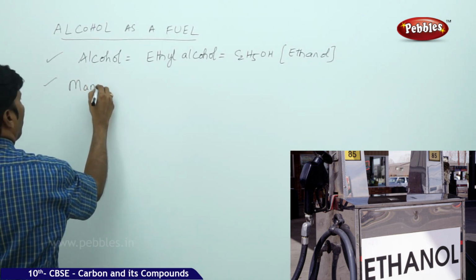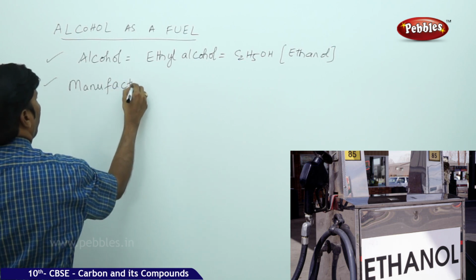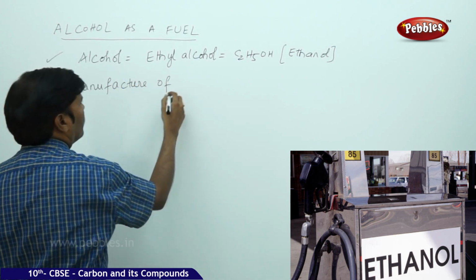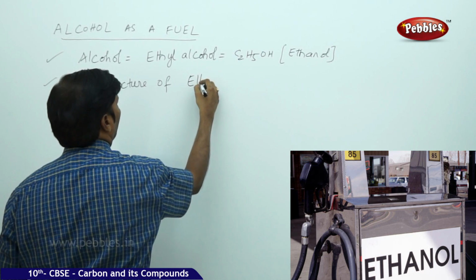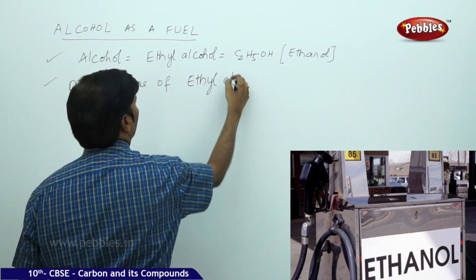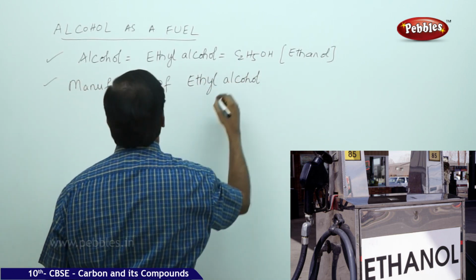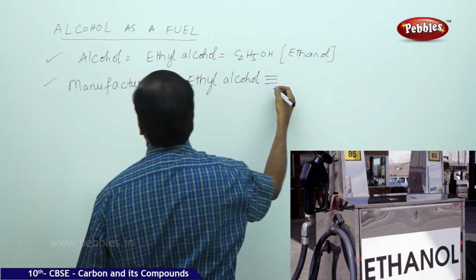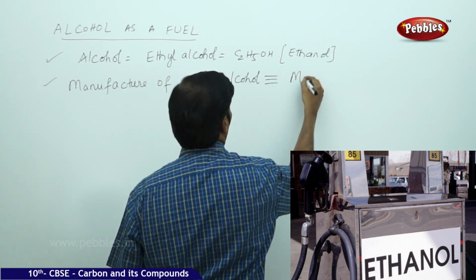Manufacture of ethanol or ethyl alcohol can be done through molasses.